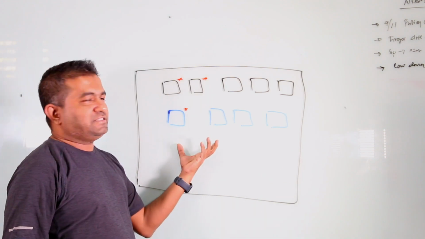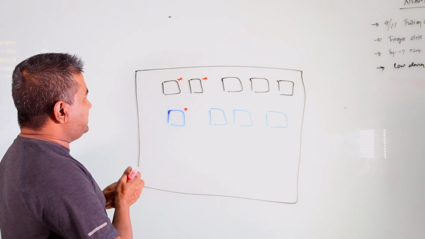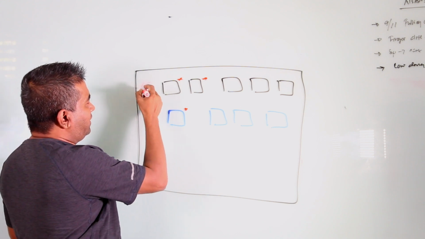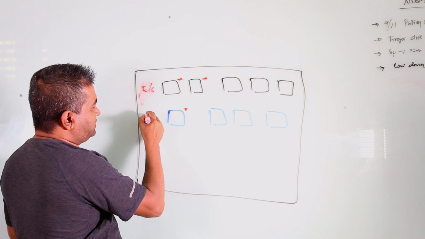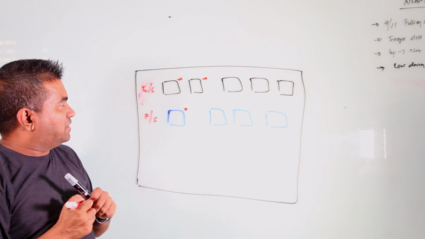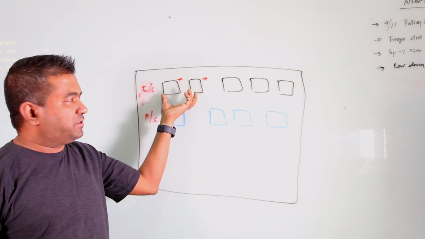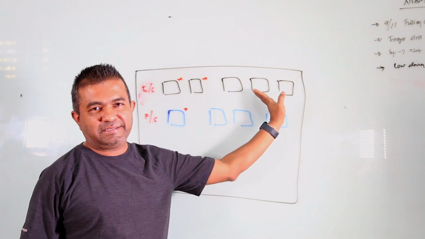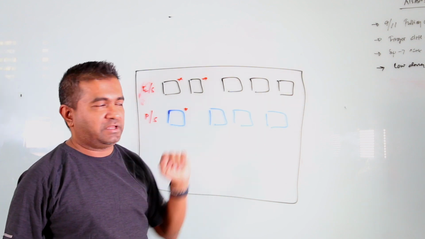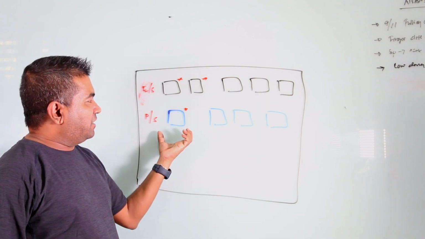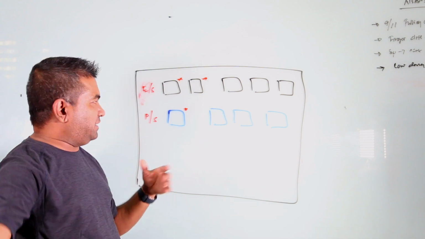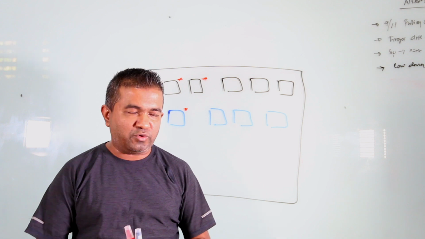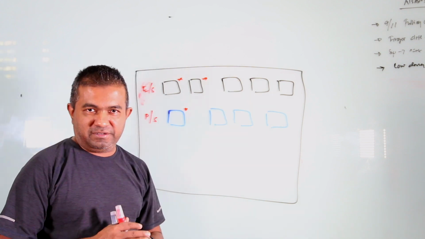Consider this situation. Let's say this is service 1. This is the employee service, and this is the project service. For the employee service, the initial pod count is 2 and I can scale up to, let's say, 20, but right now it has 3 extra pods, so a total of 5 pods are running. For the project service, we can also go up to 20, but the minimum pod count is 1. We put the red dot to show the minimum pod count. So now this is the scale up.